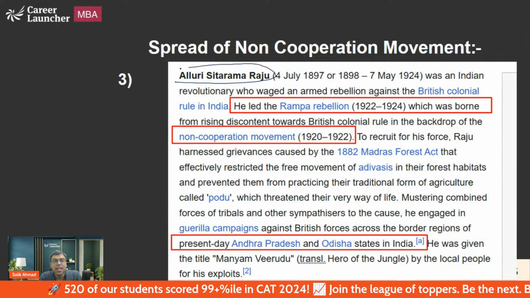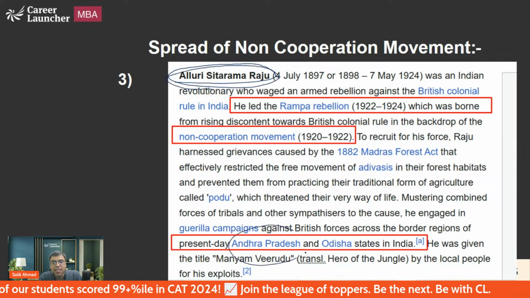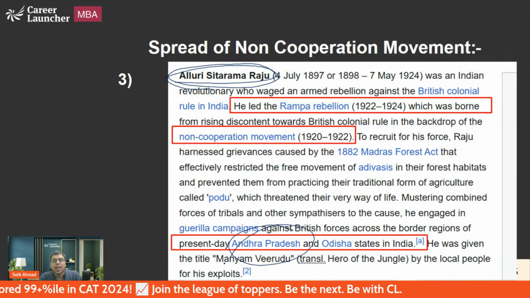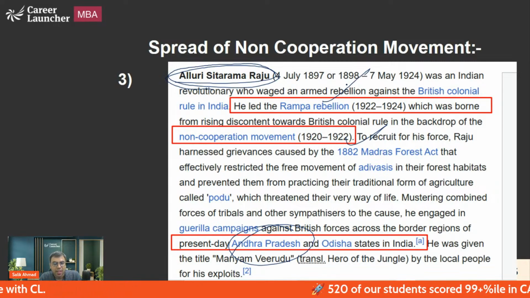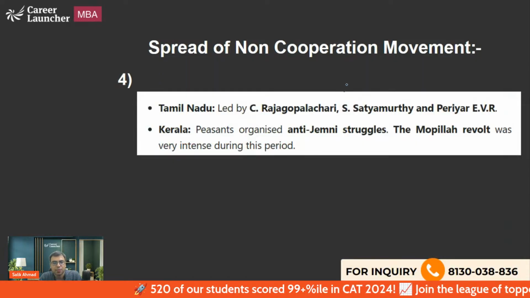Another is Alluri Sitarama Raju. He was from the Andhra Pradesh and Odisha region. He also led the anti-British movement, participated in the non-cooperation movement, and led the Rampa Revolt of 1922 to 24. That is also very famous. So these are some of the events associated with the non-cooperation movement.